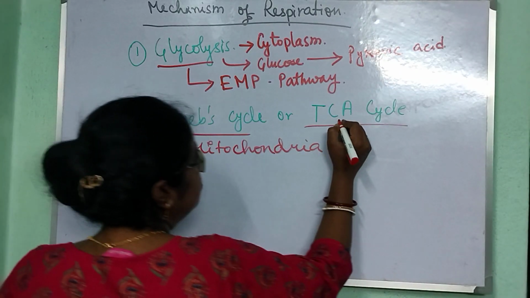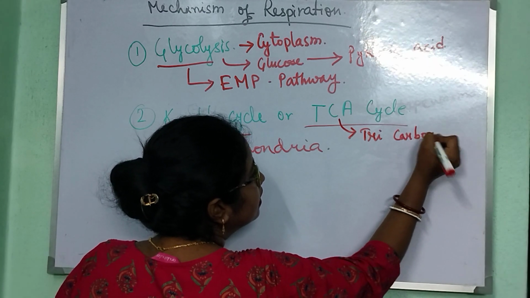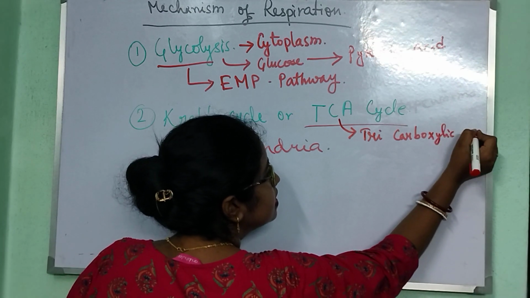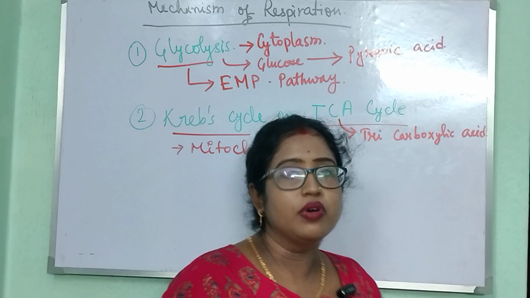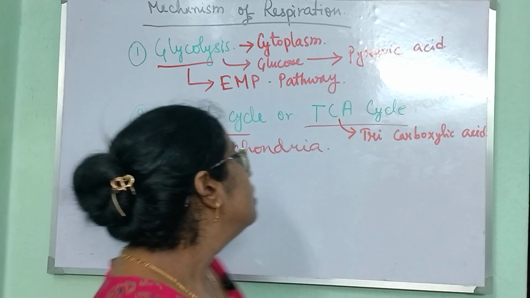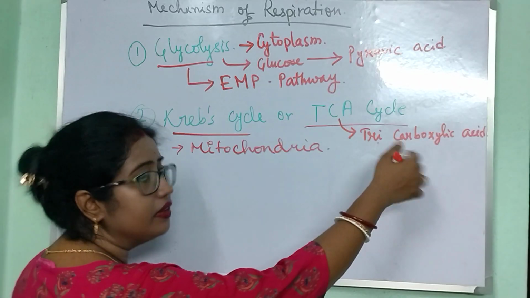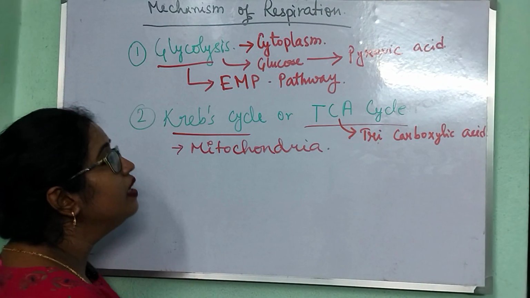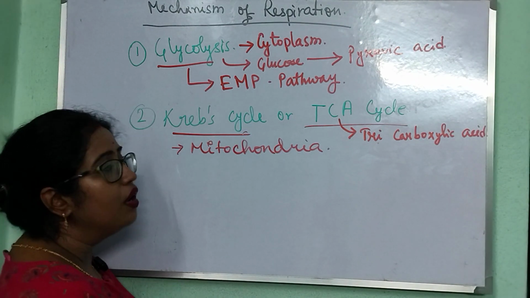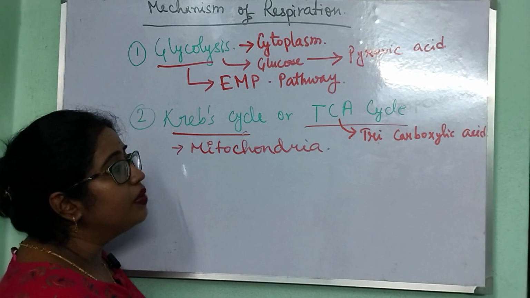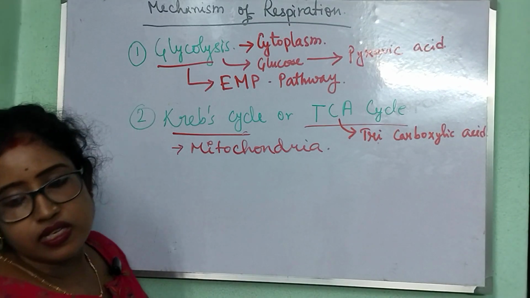The full form of TCA is tricarboxylic acid cycle. The citric acid cycle is known as the Krebs cycle because the scientist Hans Krebs first discovered this process. So, by his name, it is also known as the Krebs cycle.